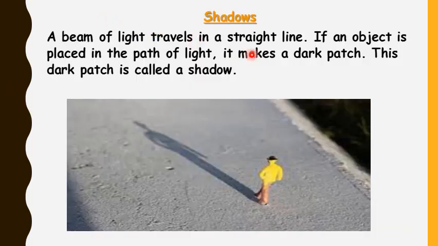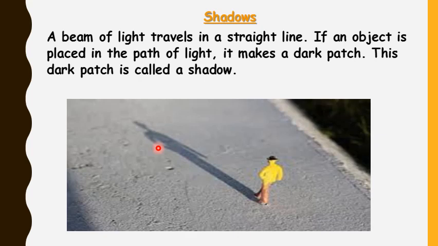The next thing given in your book is shadows. A beam of light travels in a straight line. If an object is placed in the path of light, it makes a dark patch. This dark patch is called a shadow. We already know that light always travels in a straight line, but if we place any object in the path of light, it makes a dark patch, and that dark patch is called the shadow.